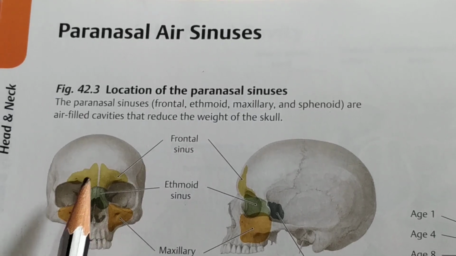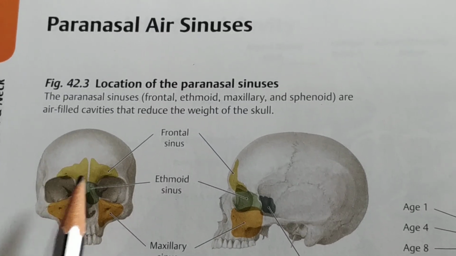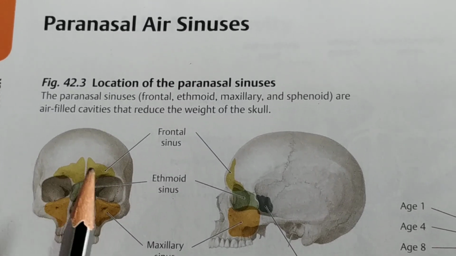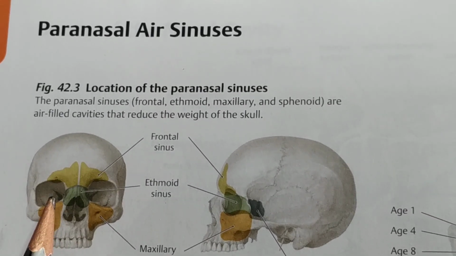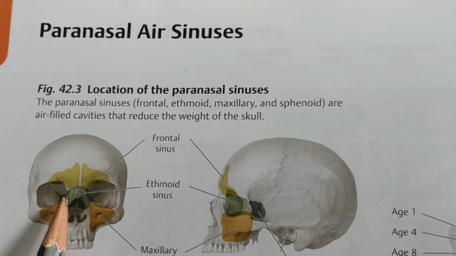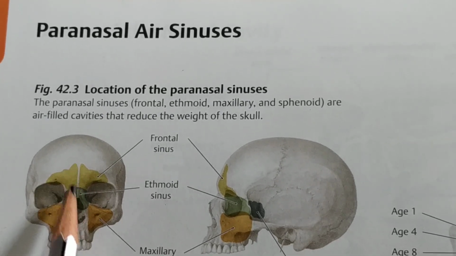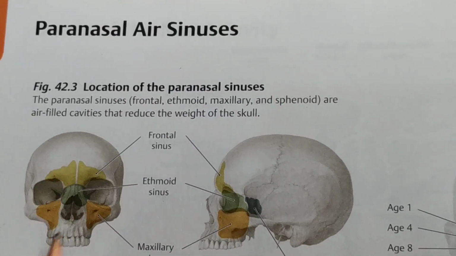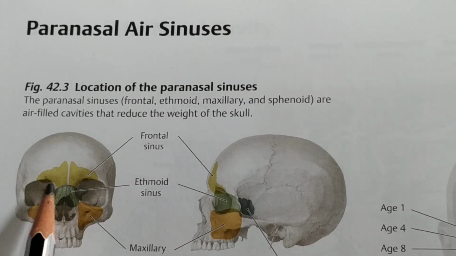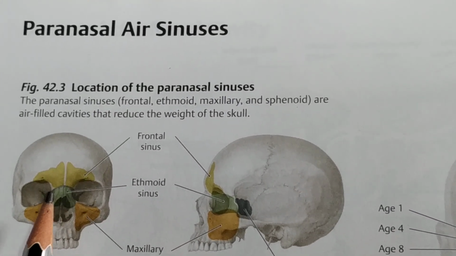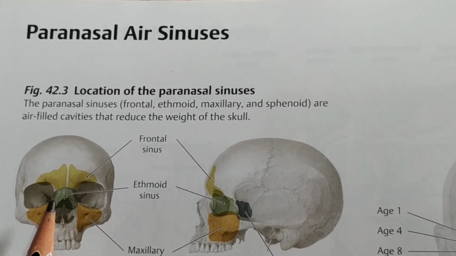Then we come to the individual air sinuses. These two are the frontal air sinuses. The frontal air sinus is situated between the two tables of the squamous part of the frontal bone, and it is also present deep to the medial end of the superciliary arch of the frontal bone. The frontal sinus is overall triangular in shape. It has an upward extent as well as a backward extent, and the backward extent is related to the medial part of the roof of the orbit.